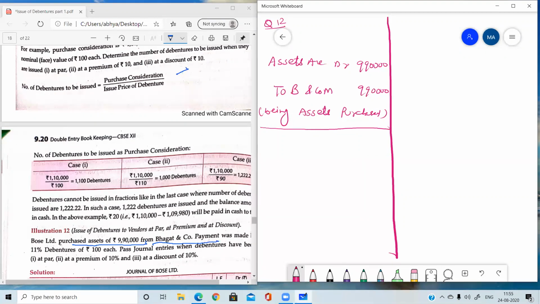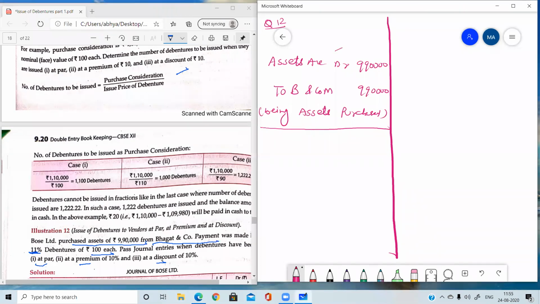Payment was made by issuing 11% debentures of 100 each. It means we have issued debentures. 11% is the rate of interest and the face value is 100. Pass the journal entries when debentures have been issued at par, at premium and at discount. It means there are three different situations, three different cases, and in all these cases we need to pass the journal entry. So here you need to remember one thing.